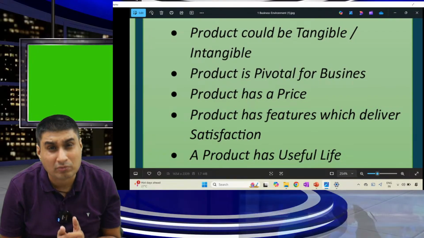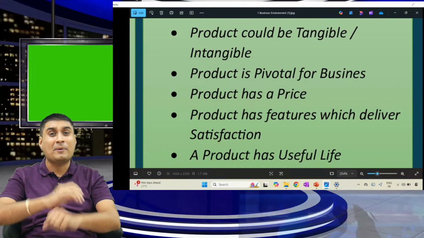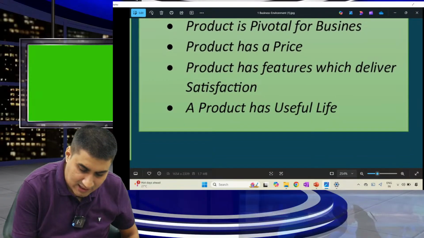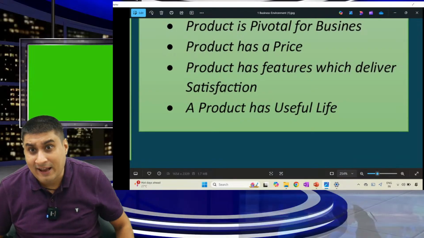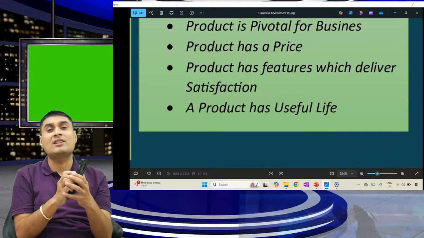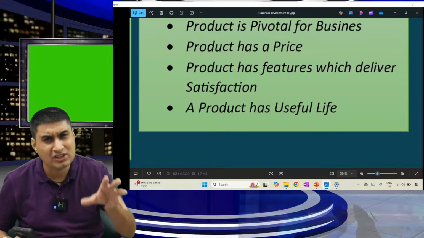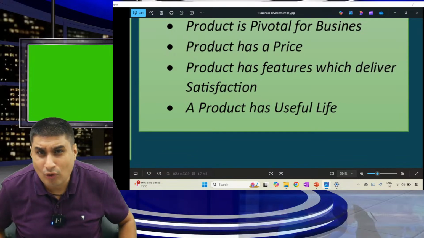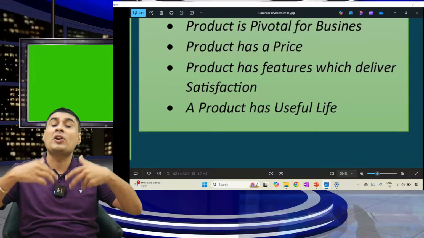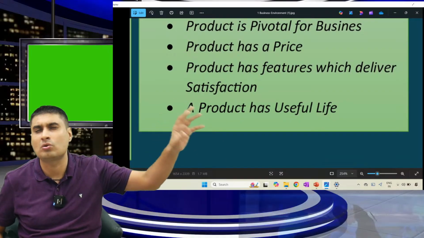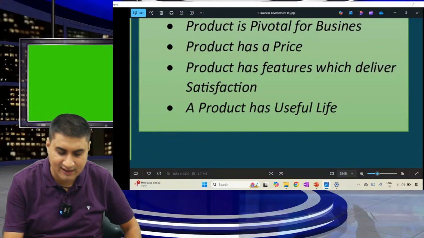Third, will we get a product free of cost? No, product has a price. How is price decided? Based on demand and supply. Next, no, product has features. This phone is tangible. It has features which will deliver satisfaction. Features are the total cumulative value of the product. Last, product has a useful life, after which new technology will come, and our product will cease to exist. Very simple.